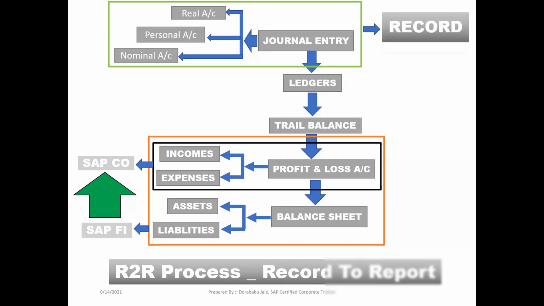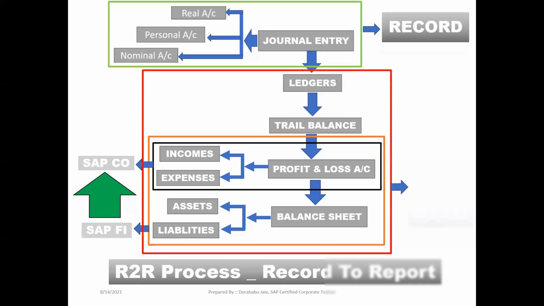Based upon the golden rules of accounting, each and every transaction we record at our general entries level. Then the continuation, the remaining part we can call reports. Ledgers we can call a report. Trial balance is also called a report. Profit and loss account is also called a report, and balance sheet is also called a report. So this is the R2R process. Right. Now continuation.